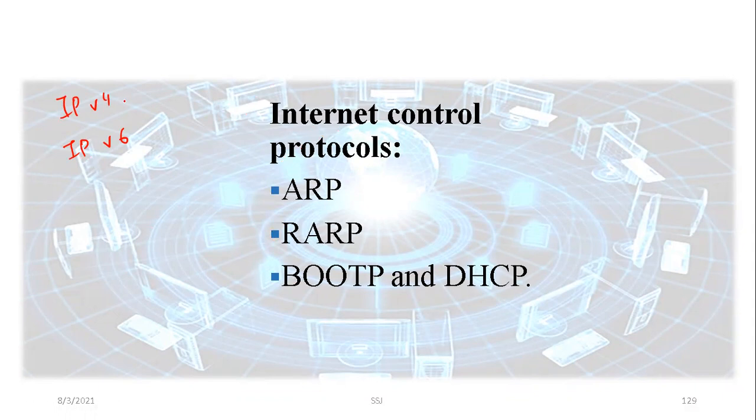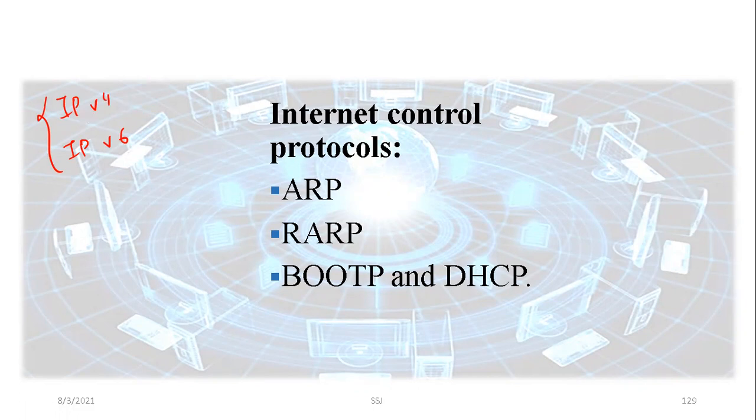Now, basically, when we discussed the internet protocols, that is IPv4 and IPv6, as the main protocols of the network layer, why were they designed? They were designed for best effort delivery, basically to deliver the data from one network to another network in a better manner.